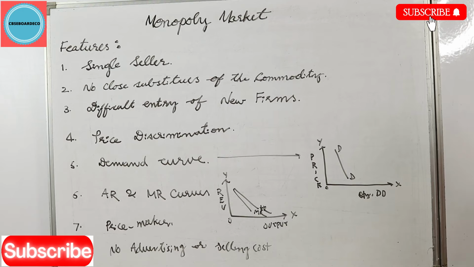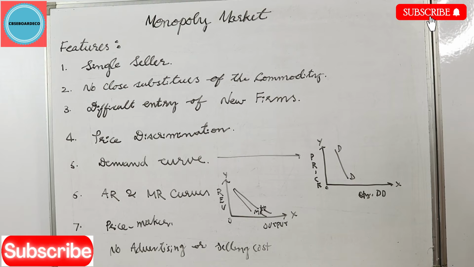The sixth point, TR and MR curves. See, if the monopolist wants to sell more, he has to reduce the price. So AR falls down, when AR falls, MR also falls, but the fall in MR is much steeper, hence the MR curve is below. Just remember, AR and MR curves both decline under monopoly.